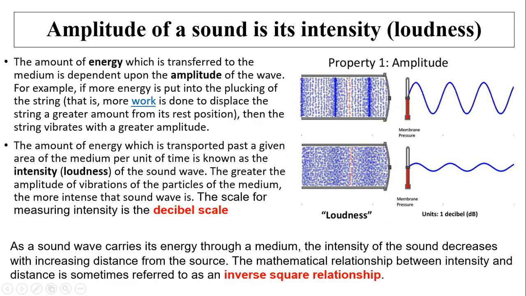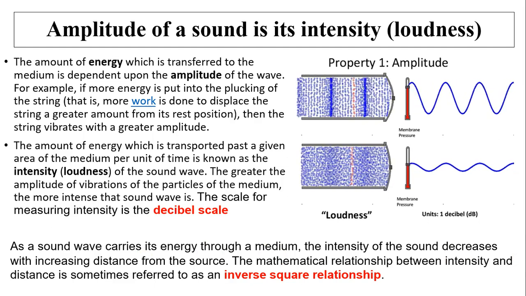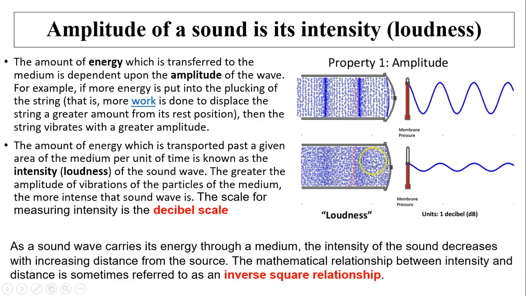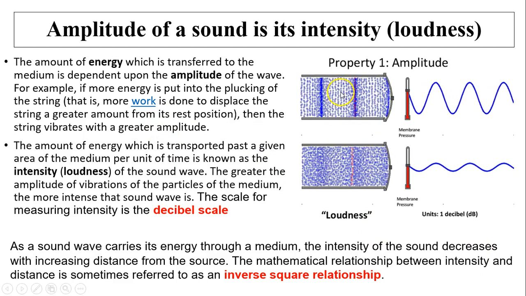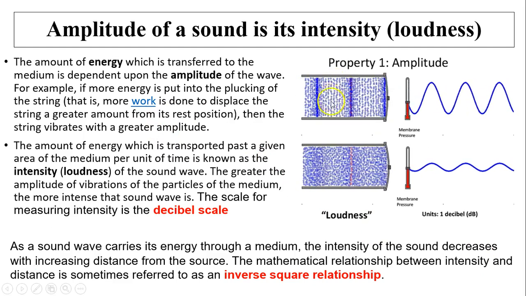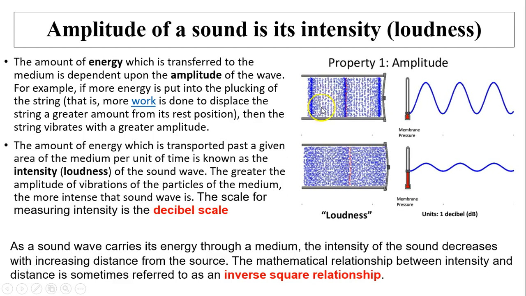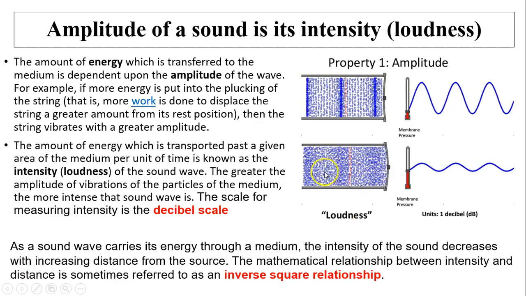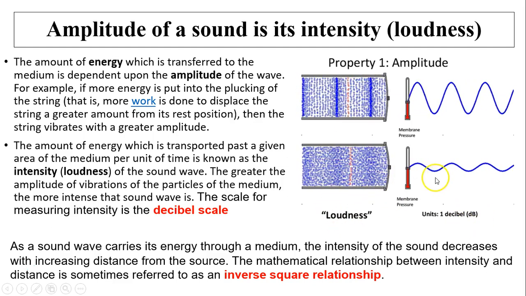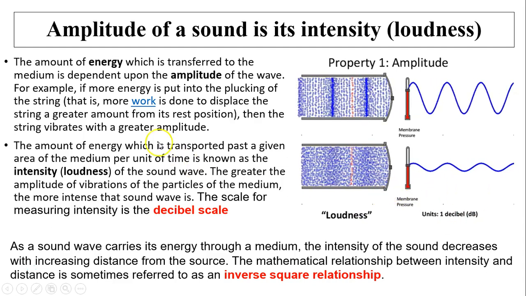Amplitude of the sound is its intensity or loudness. So the amplitude is determined by pressure. As you can see, the top has a high pressure region and a high rarefaction region. The bottom, the difference is not that much, so it is a low amplitude sound.